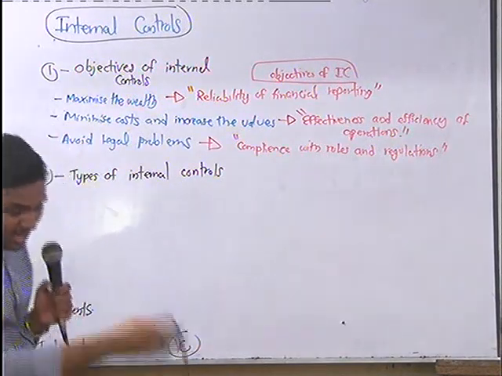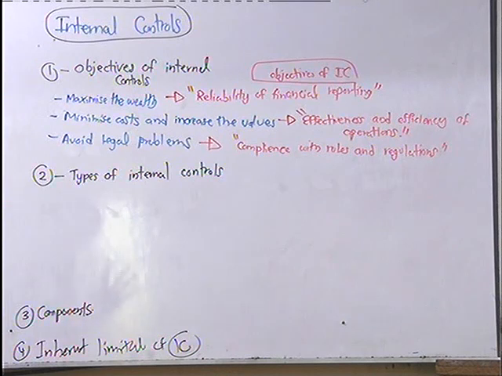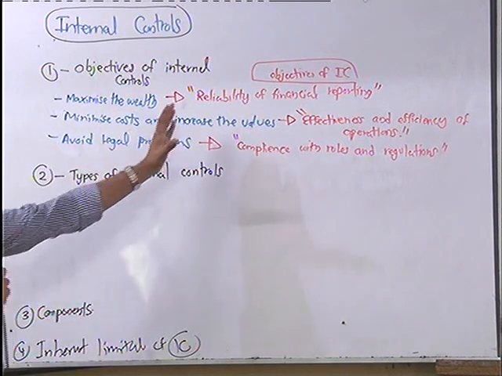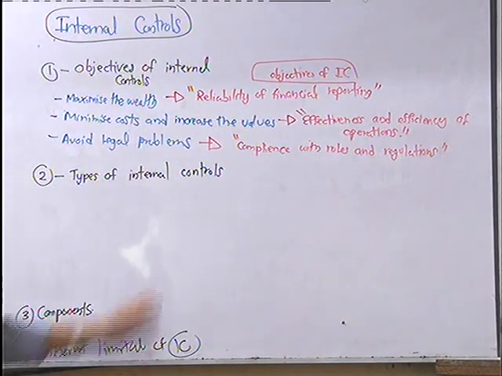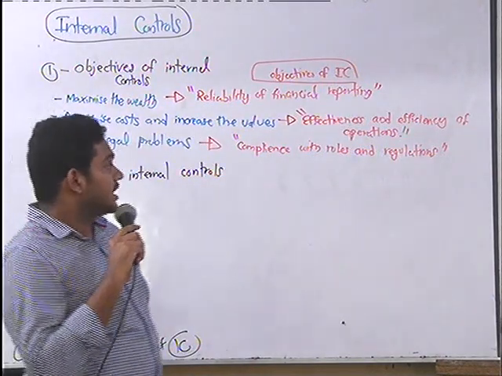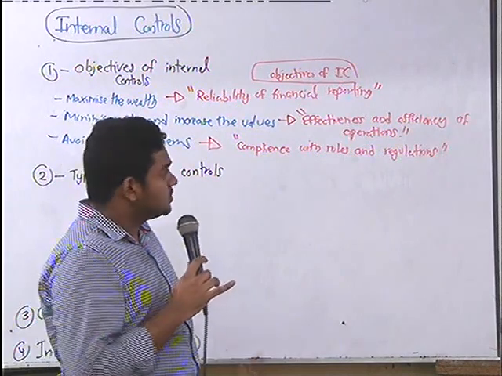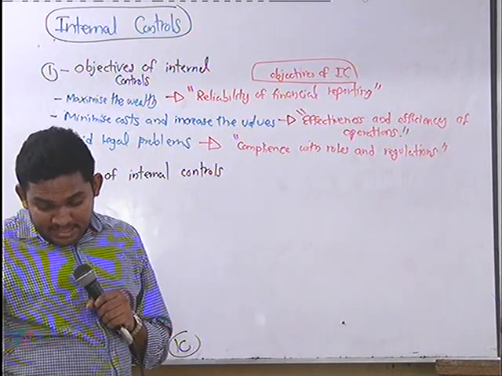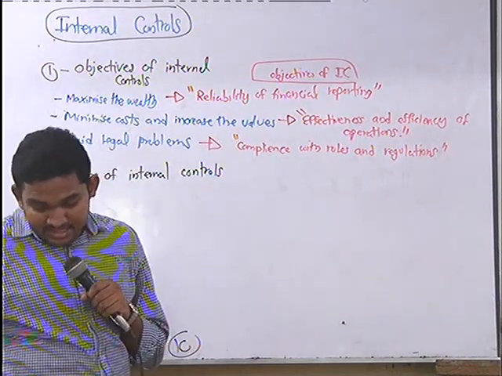No need to memorize by heart. Remember the examples I illustrated to you, right? These really do map with the business objectives. This is in line with the business objectives. So simply, reliability of financial reporting, effectiveness and efficiency of operations, compliance with rules and regulations, right? These three are the internal control objectives.